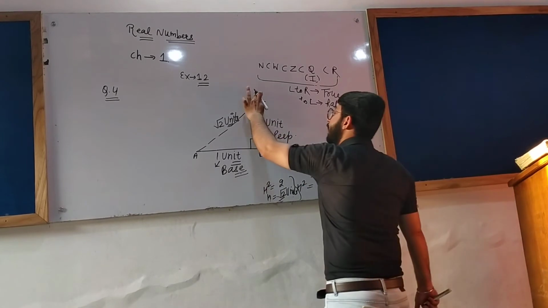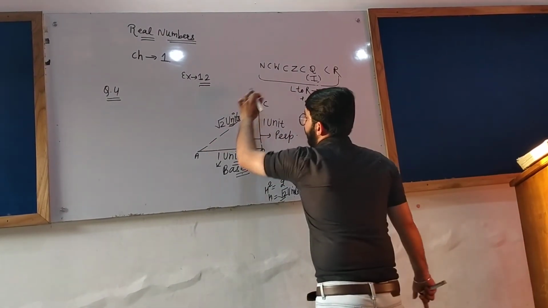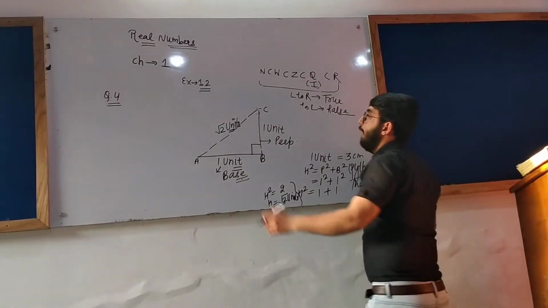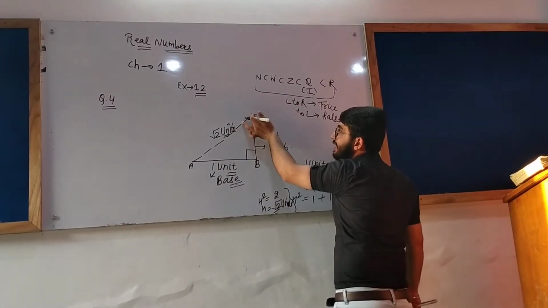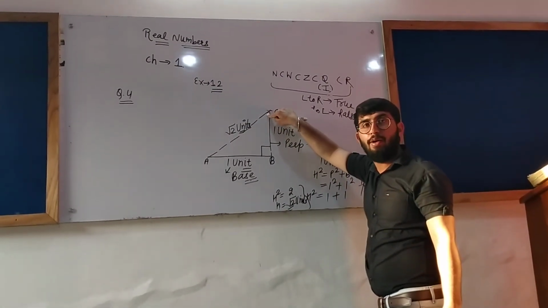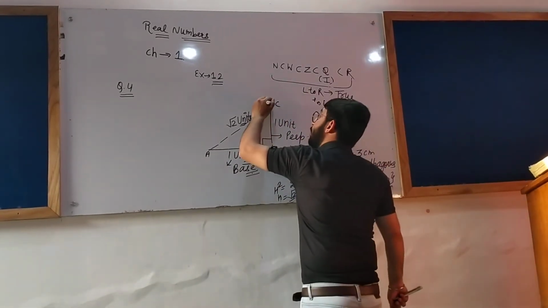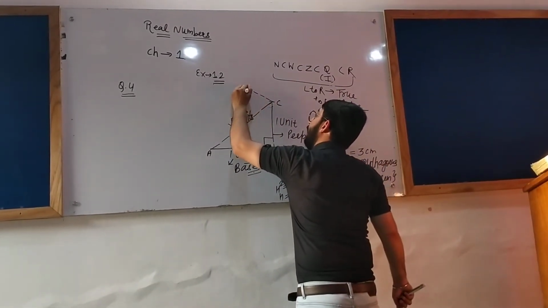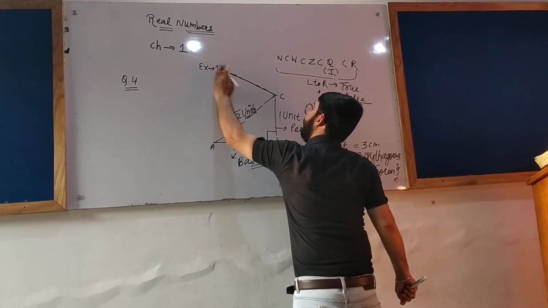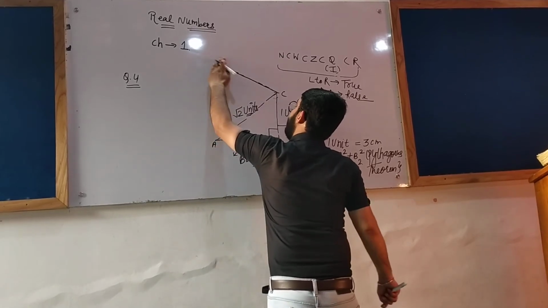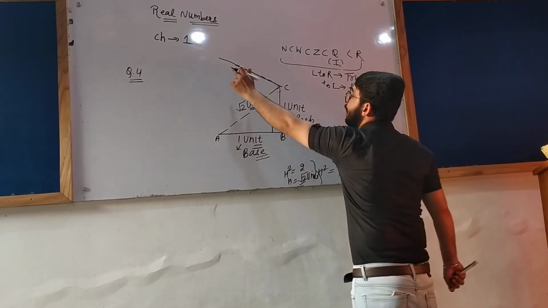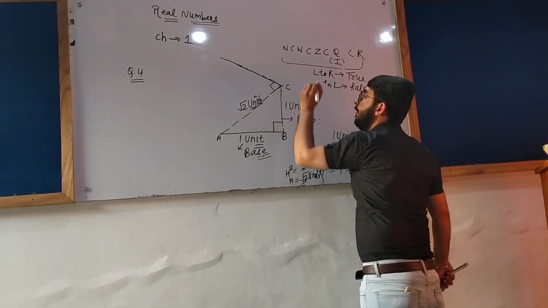Now we have to make the spiral. Let us take AC as the base and draw a right angle triangle taking C as the center. Keep your protractor on the point C and draw a 90-degree angle here with the help of the protractor.